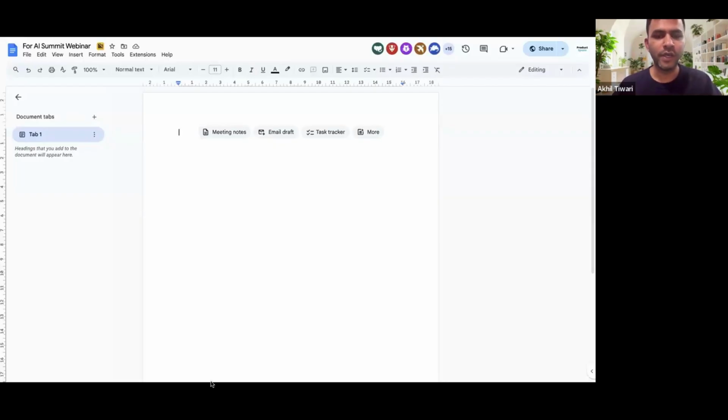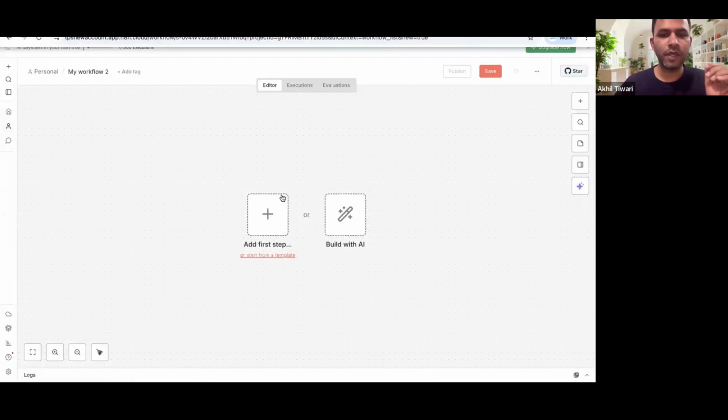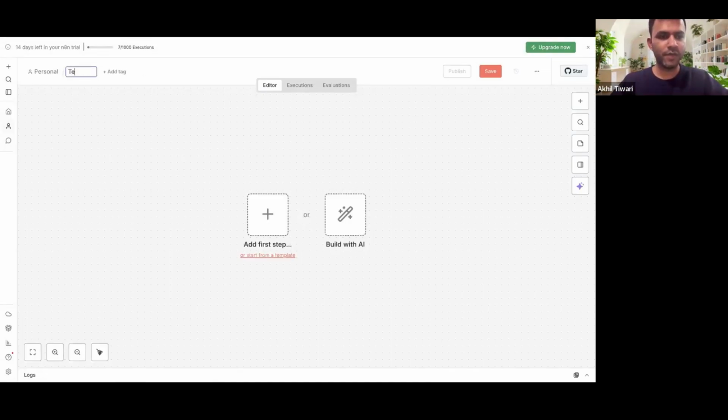How do we go about doing it, right? So I'm sure everyone is with me. Okay, everyone is with me on this screen. Once you've done the sign up, the first thing is you give it a name. So let's say this is a Telegram chatbot for Myntra. All right. Now I'll go ahead.